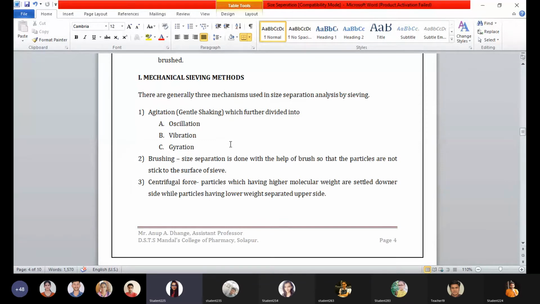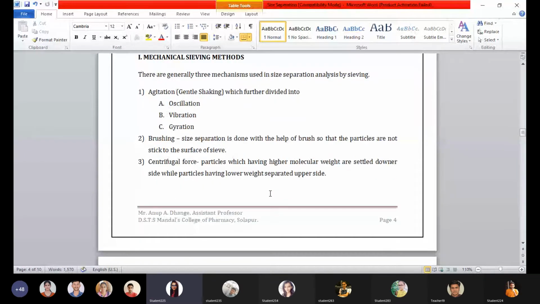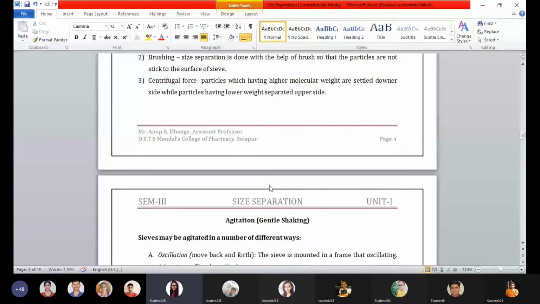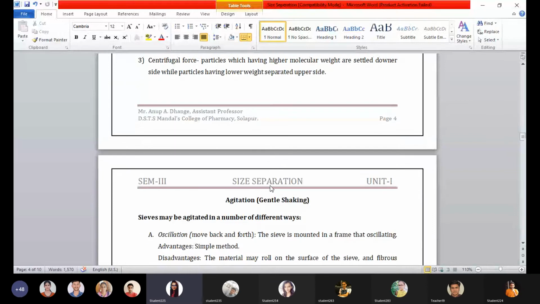With centrifugal force, particles having higher molecular weight settle downside, while particles having lower molecular weight get separated out from the upper side. Centrifugal force acts on the periphery and throws the large molecular weight substance towards the periphery, and the small molecular weight substance gets collected at the center or upper side.